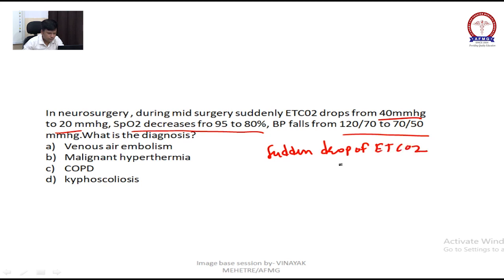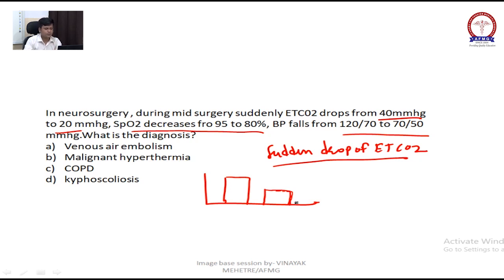There is only one condition where you will see a sudden drop of EtCO2. This one was the normal capnograph, and it became half in the next cycle.